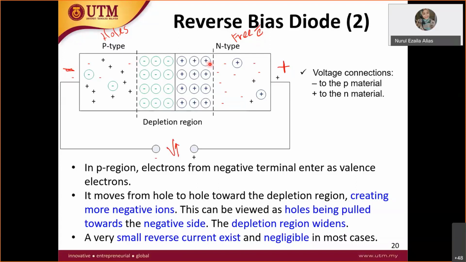What happens in the depletion region? No one can pass through the barrier. So the depletion region becomes wider and the barrier increases. When the barrier increases, no one can pass through. Therefore, it is like an open circuit.